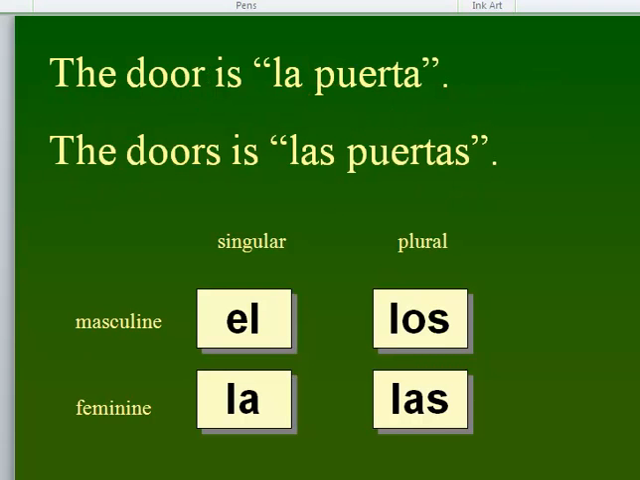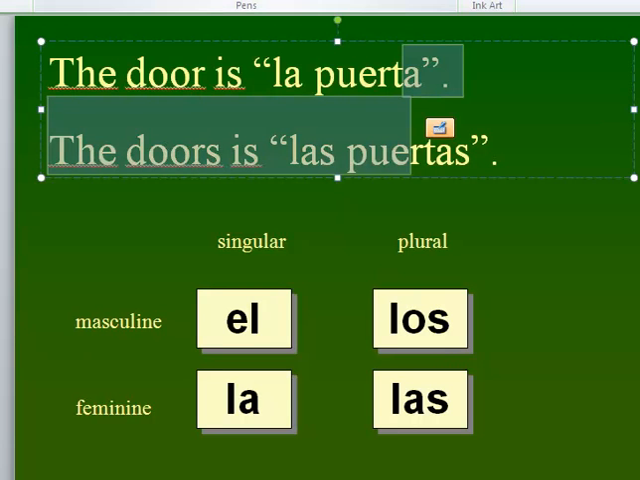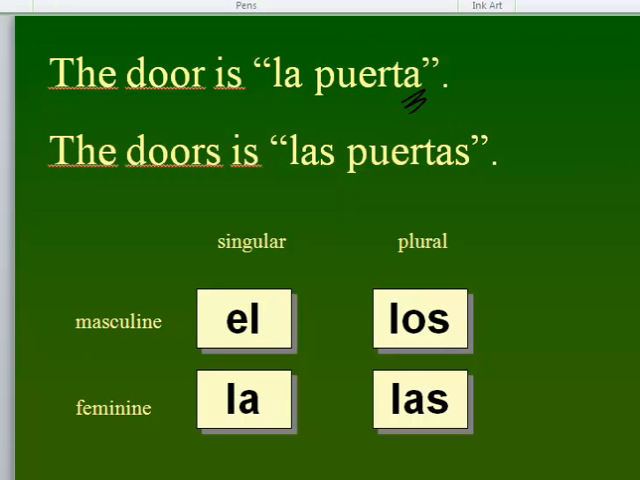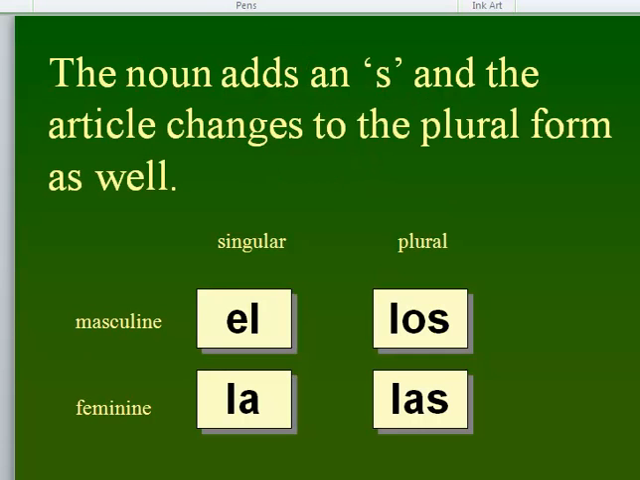So for example, the door is la puerta. It's singular, so it ends in an A, so its definite article is la. But doors, more than one, is going to be puertas, so the definite article is going to be las. And it works like that for everything. The noun adds an S and the article changes to the plural as well.